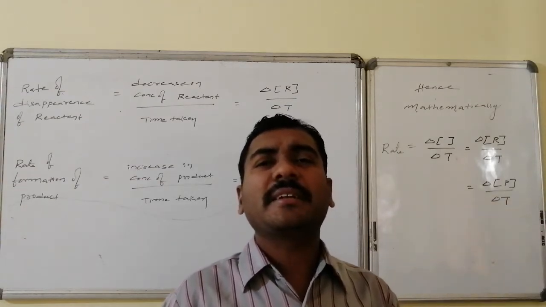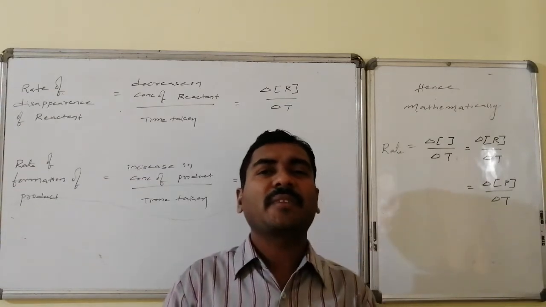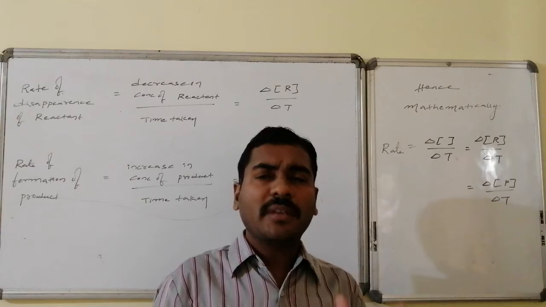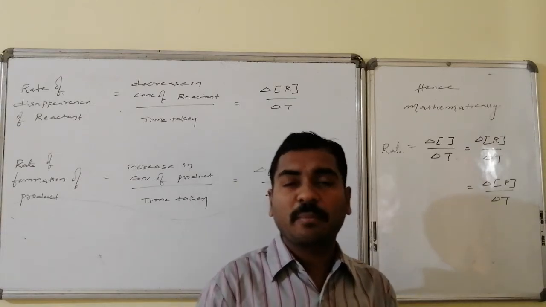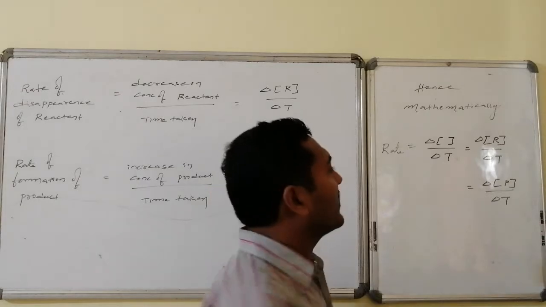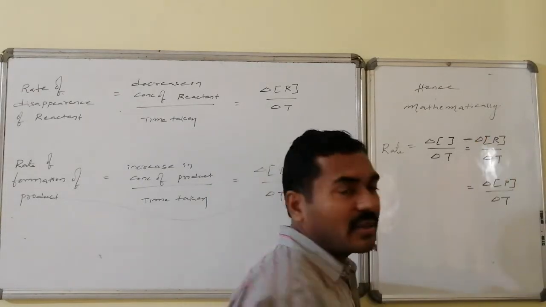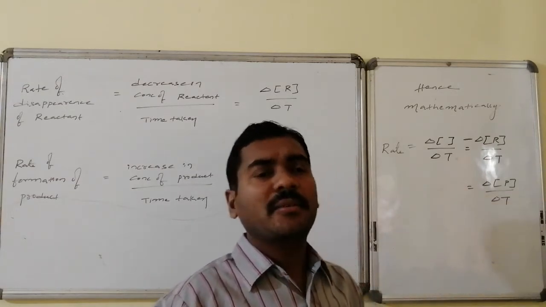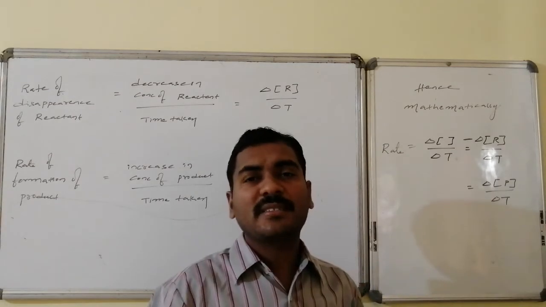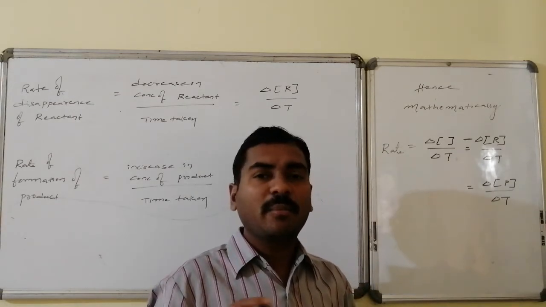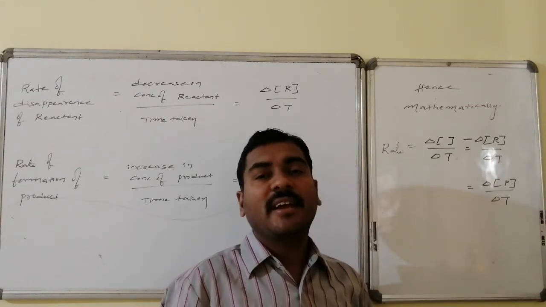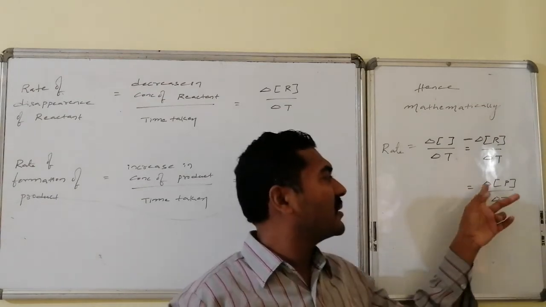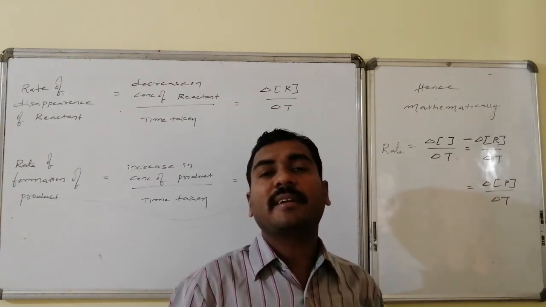But rate is a quantity for study, and the negative sign has no meaning for it. To express it in the simplest version, we put a negative sign, so negative of negative becomes a positive quantity. So the rate with respect to the reactant is equal to minus delta R by delta T, and with respect to the product it is equal to plus delta P by delta T, with no need to mention the plus sign.